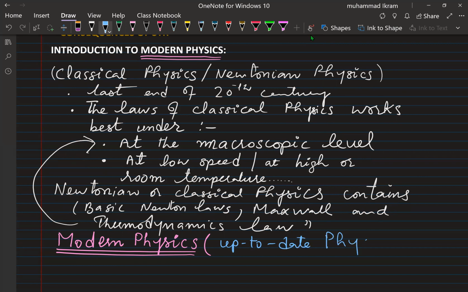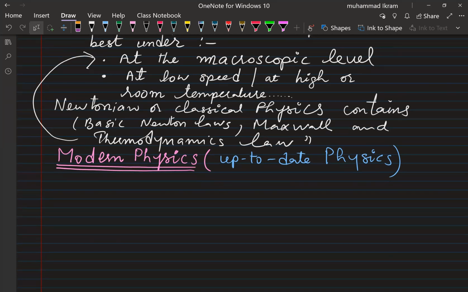So what does this up to date physics really mean? It is not like we say in our routine that this software or this thing is up to date and this is not. It is something different for us. In fact, first of all, modern physics starts from the point where classical mechanics fails to explain certain phenomena. That is, the beginning of modern physics is in fact the failure of the classical physics.